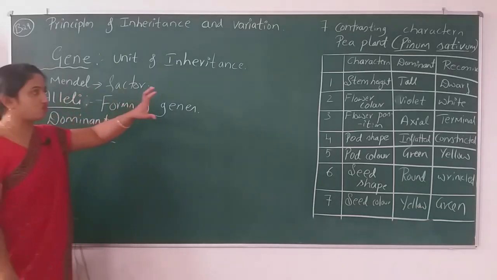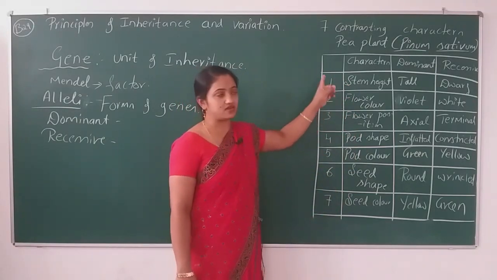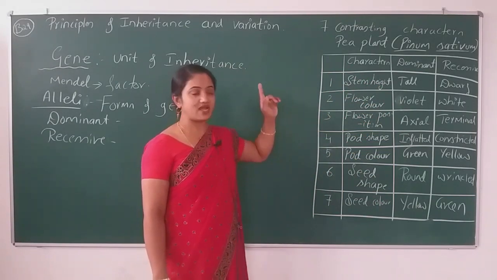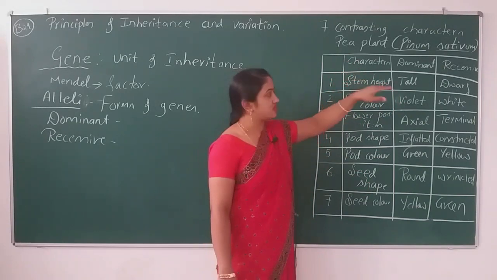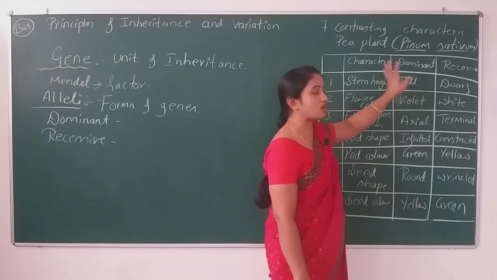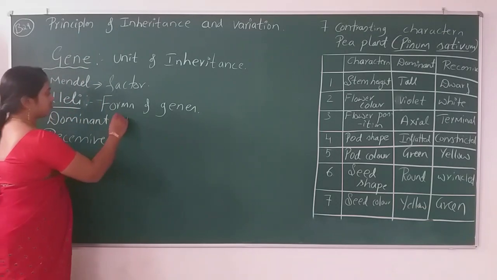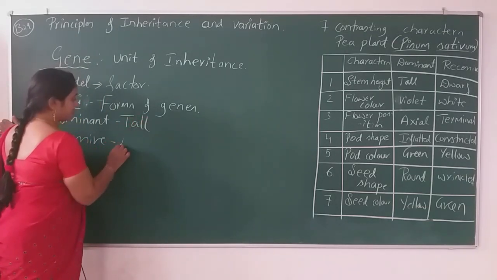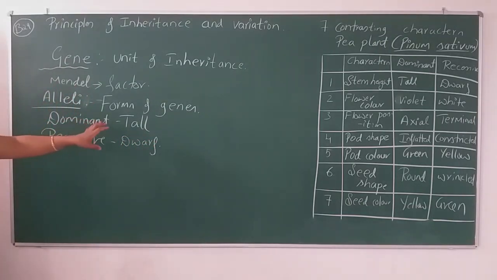By taking any one of these contrasting characters, I'll take any one character out of 7. I'll take the height of the plant or height of the stem. The dominant nature of the stem height is tall and the recessive one is dwarf. I'll write here the tall and dwarf. I have just taken this example to describe the allele.